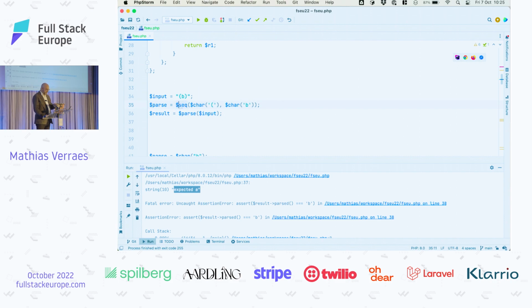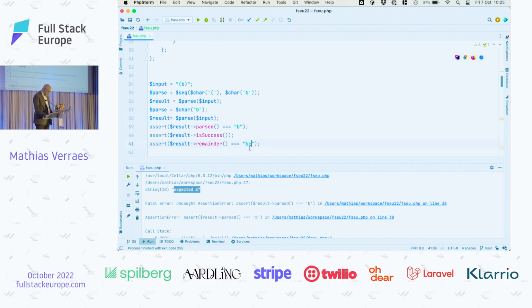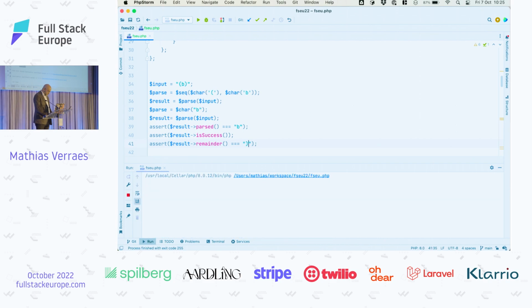Well, sequence only accepts 2 parameters for now, so we cannot do the third one, the second brace yet. But here, this should now parse the inputs. And now we have the B, and the remainder is going to be this.